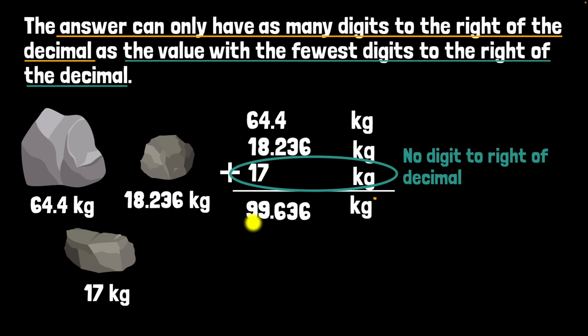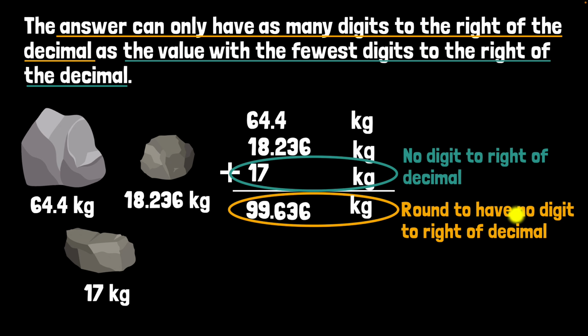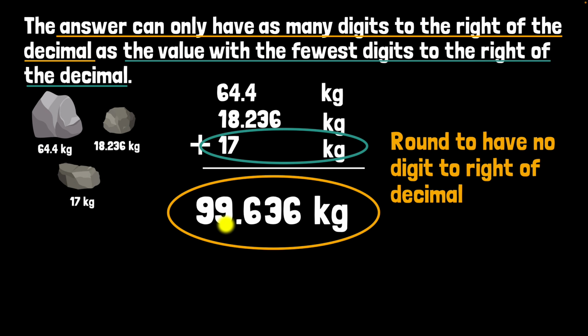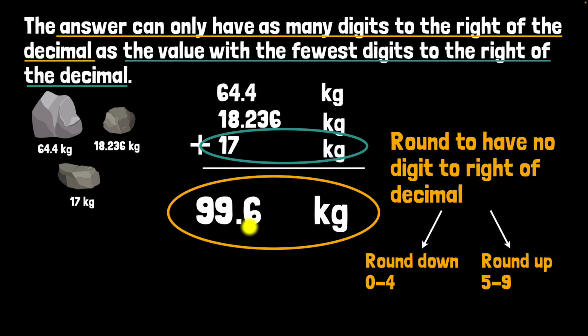In other words, we have to round this off to make sure that there are no digits to the right of the decimal. So again, let's do it slowly. We have to round this digit off by looking at this digit, and we can ignore the rest. So again, the rule is the same. If it's between 0 to 4, we round down. If it's above 5, we round up. This is above 5, so we round this up. So this becomes 9 goes to 10, and then 1 carries over, so you get 100. So 99 gets rounded to 100.